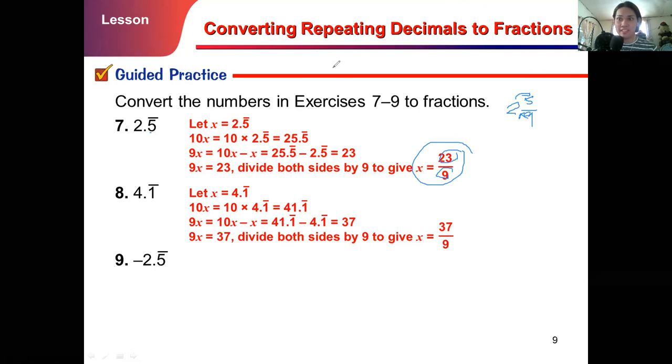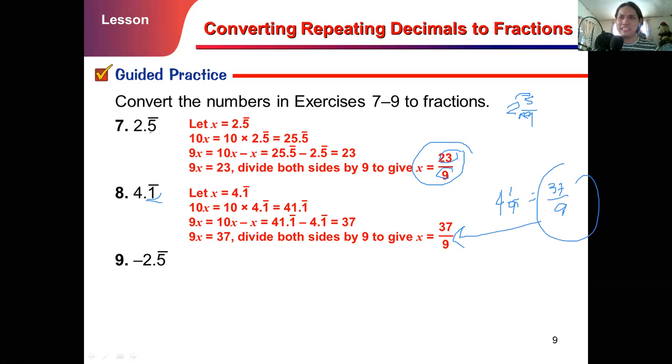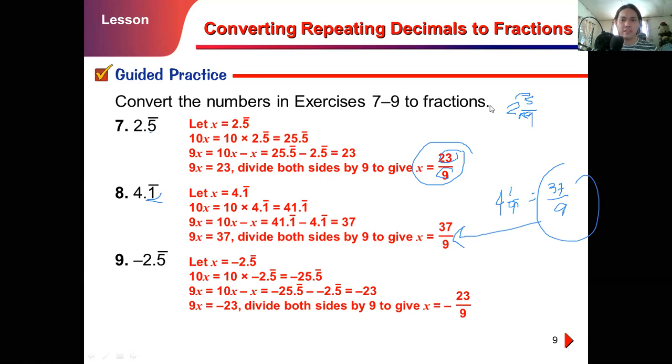Okay, that's the formal process, but we will try to use the easiest one. We have 4.1 with the repeating decimal, so 1 over 10 minus 1, we have 9. So 4 over 9, that gives us 9 times 4, 36, plus 1, 37 over 9. So same answer, right? You can use that one if you want. So negative 2.5 vinculum gives us negative 23 over 9.